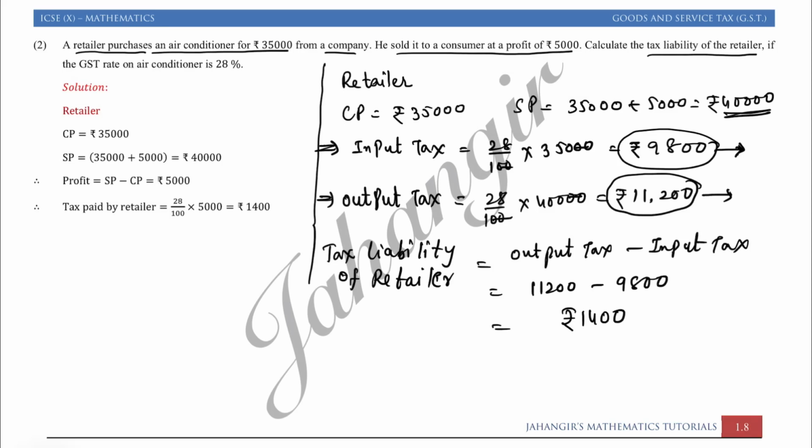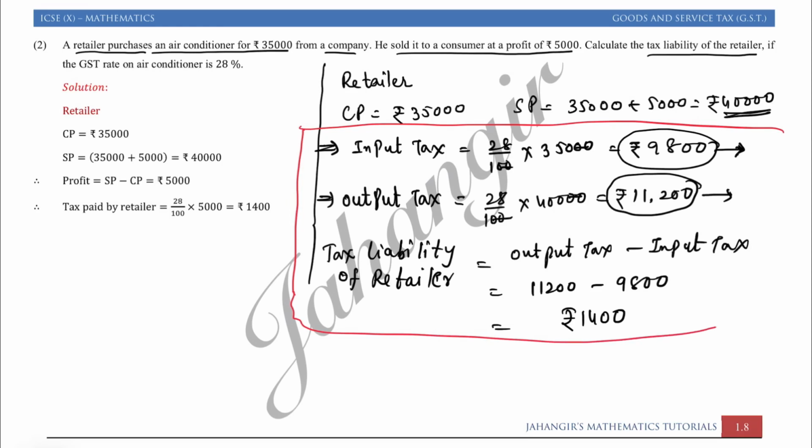Either you follow this method, but I will not suggest you follow this method. This is just an explanation part. I would like to follow the second method which I am doing. CP and SP are given, so we will find the profit of the retailer.